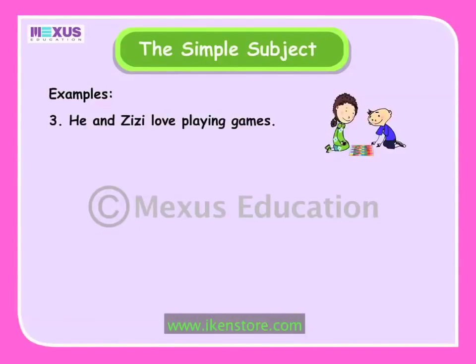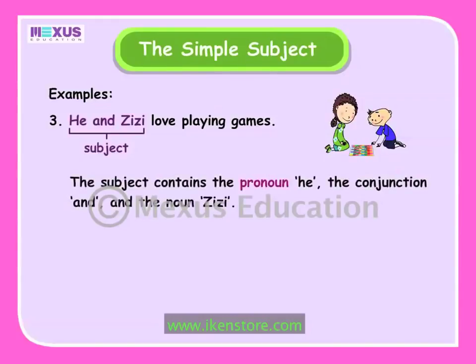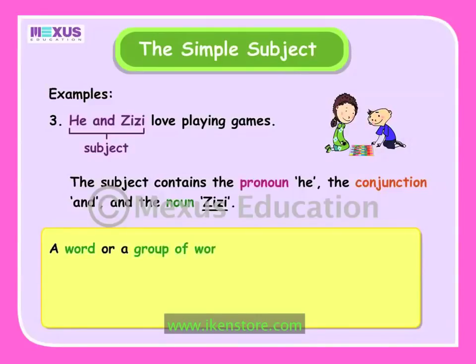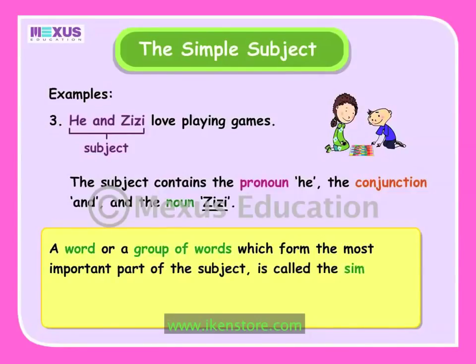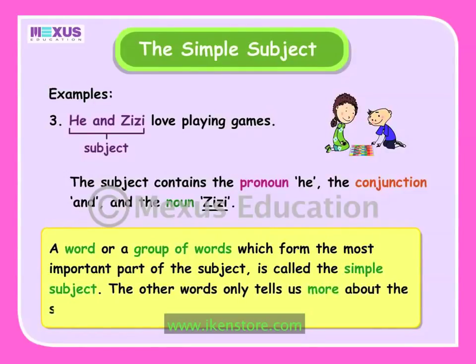In the last example, he and Zizi is the subject. It consists of the pronoun he, the conjunction and, and the noun Zizi. He and Zizi are the most important parts of the subject. Such a word or group of words which form the most important part of the subject is called the simple subject. The other words only tell us more about the simple subject. Going ahead, we will refer to the simple subject as the subject.